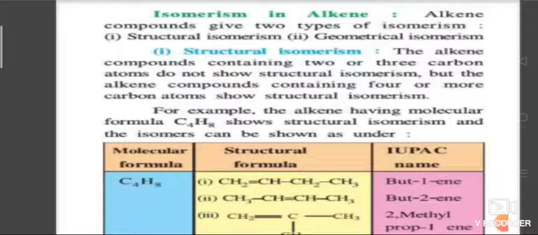But-1-ene, but-2-ene and 2-methylprop-1-ene all have the same molecular formula C4H8, but they differ in their structure. Structures 1 and 2 differ in the position of the double bond, so these are called position isomers. Structures 1 and 3 differ in the chain of carbon atoms, so this is called chain isomerism. So alkenes generally exhibit chain and position isomerism.